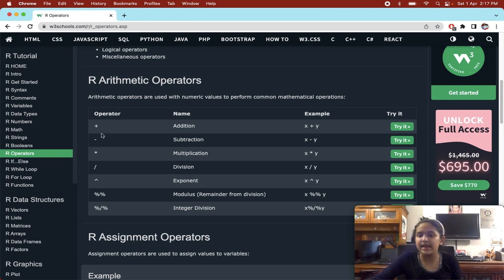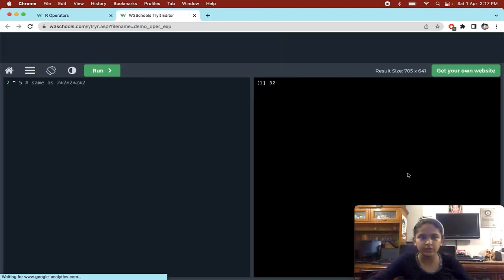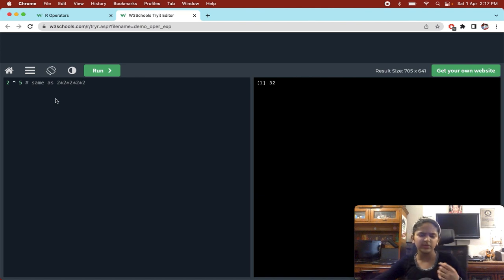Like an addition operator, you can add the value of x and y. Subtraction operator, subtract two values. Multiplication operator, multiply two values. Division operator, divide two values. Exponent, okay? I'll just show you an example. 2 exponent 5 is the same as 2 into 2 into 2 into 2 into 2, 5 times. Basically, you multiply the same number 5 times.